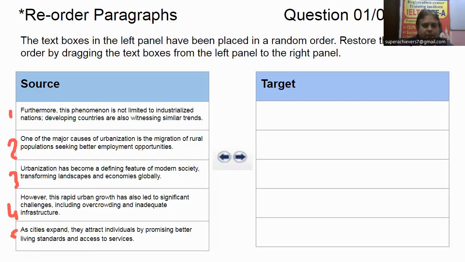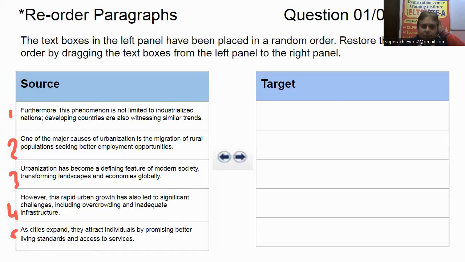Like in the first statement here, you are seeing a linker, furthermore. So the furthermore is indicating that this is additional information. So this may not be the first statement. After that, they are saying one of the major causes of urbanization.